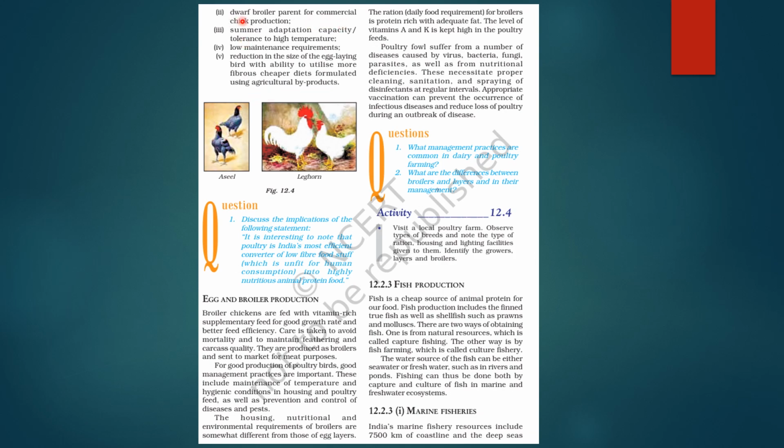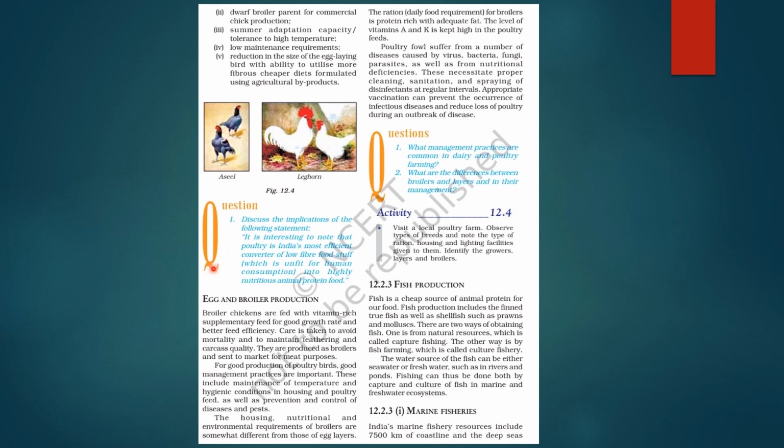Broiler parent for commercial chick production, summer adaptation capacity or tolerance to high temperature, low maintenance requirements, and reduction in the size of egg-laying bird with ability to utilize more fibrous, cheaper diets formulated using agricultural byproducts. Okay, so this particular image shows Aseel and Leghorn variants.